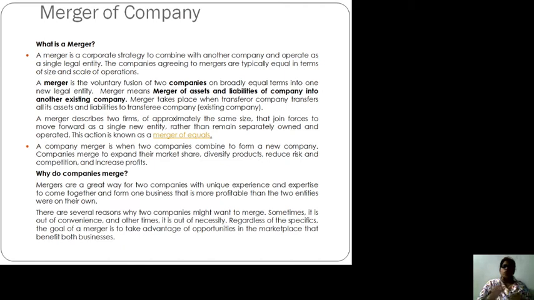So now what is the advantage of this merging? They are saving manpower, they are saving their finance, and at the same time they are getting a ready-made market to sell their products. These are some reasons for the merger, and that is why a company gets merged into another company and starts a new legal entity. So instead of two businesses, there will be only one business. This is what is merger.